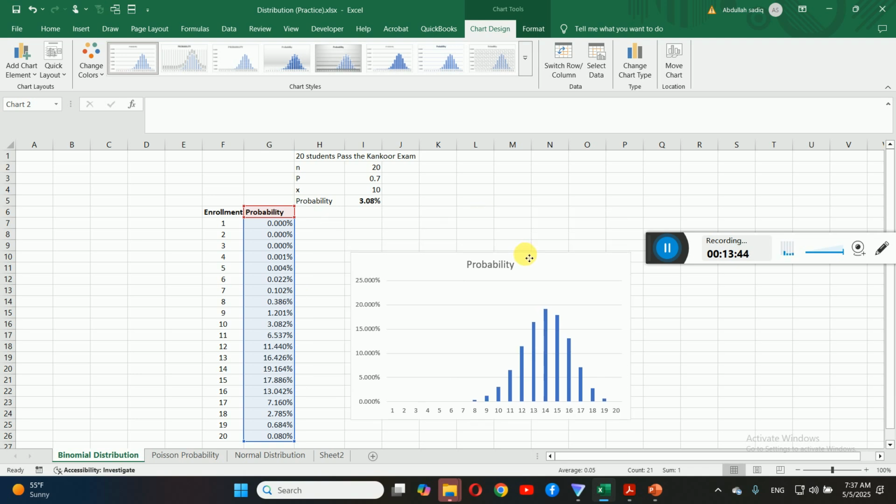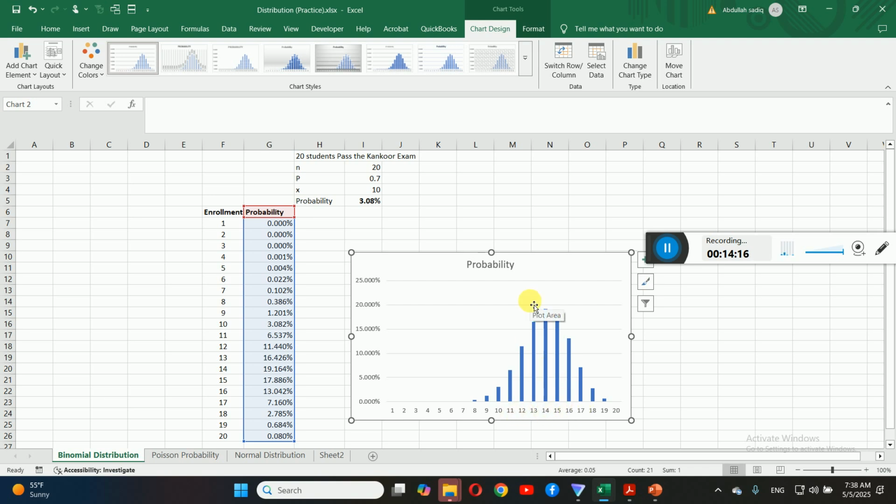In this graph you can see from 1 to 6 there is almost zero probability, but the probability starts from 8 and the highest is for 14. You can see how the values are clustered around the central value. 14 is the most probable value, then the next is 15, and then 13.